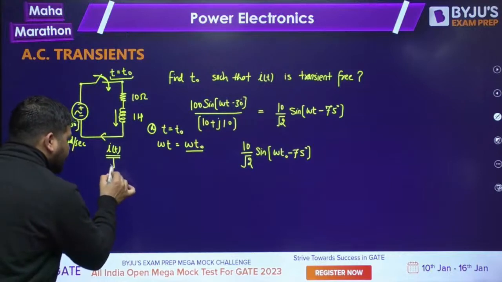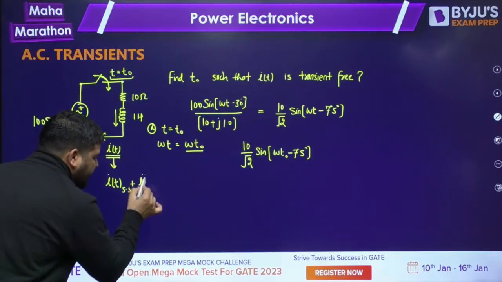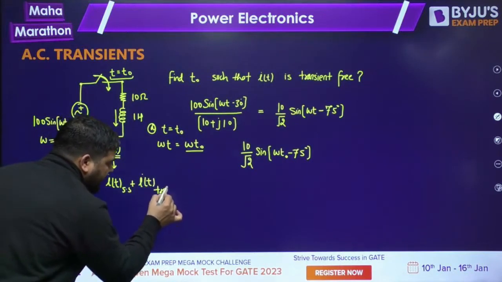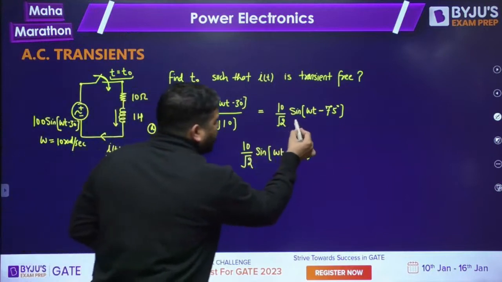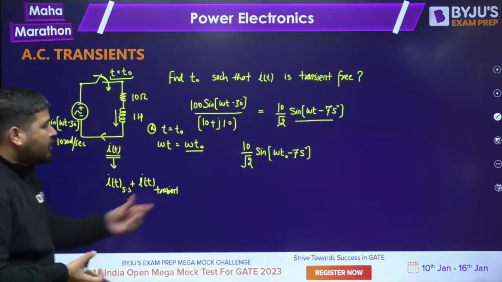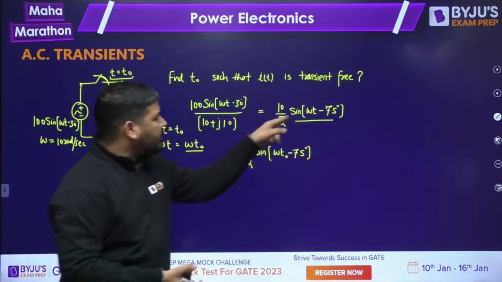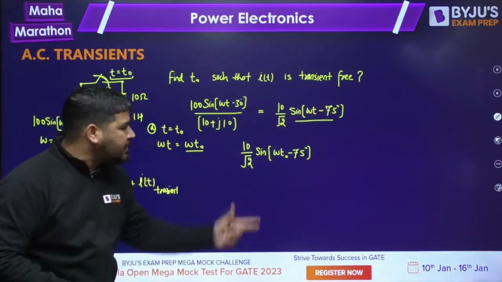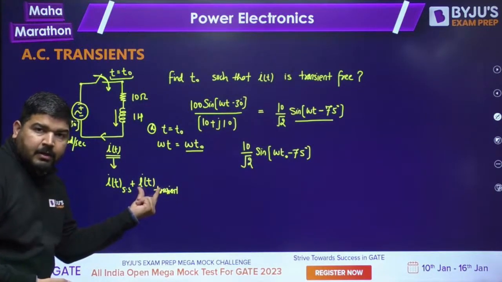And we know that this current has two parts, i steady state plus i transient. Now, this is the steady state part. If it is not zero at the switch closing instant, at omega t naught, then to make the net current zero, there will be a transient current.